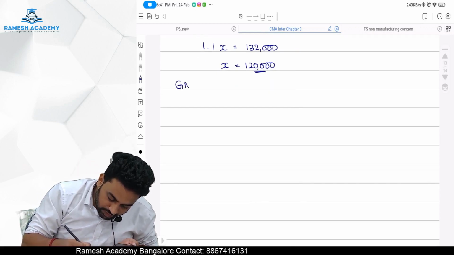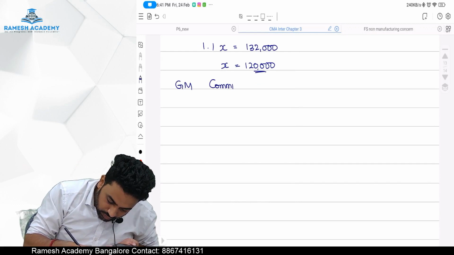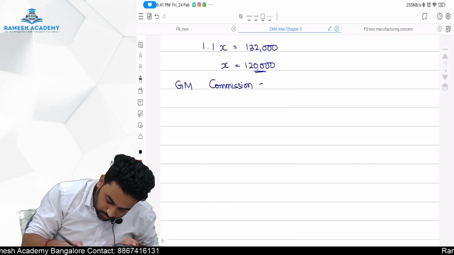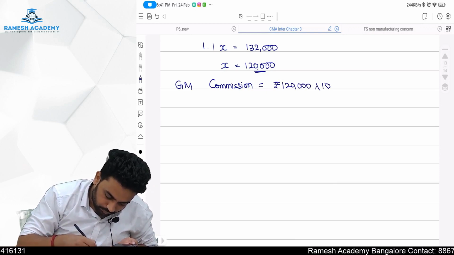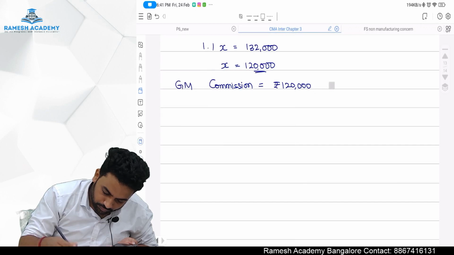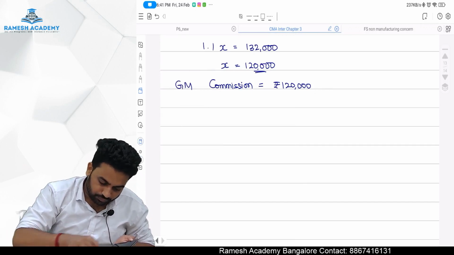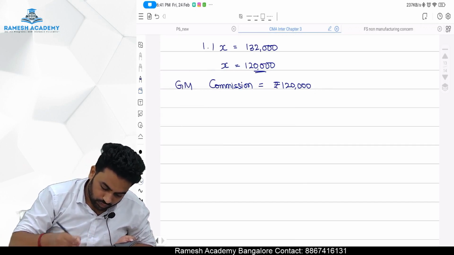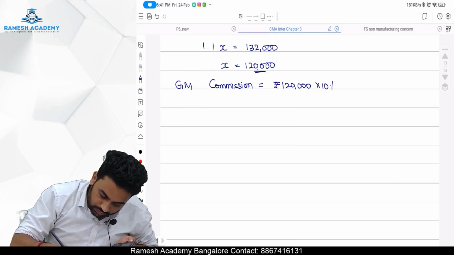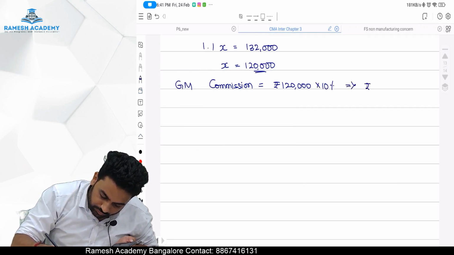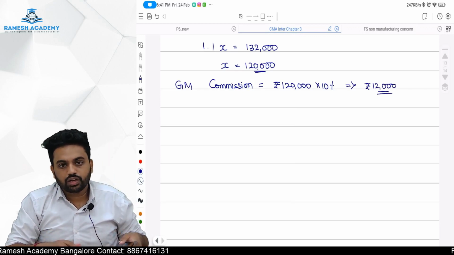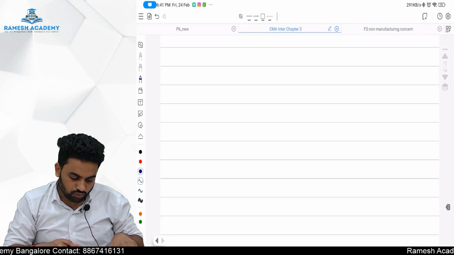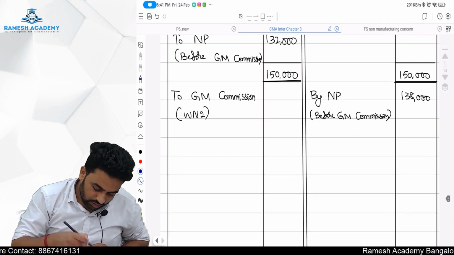So general manager commission is equal to 10% of 1,20,000, which comes to rupees 12,000. Done. So here it is 12,000.